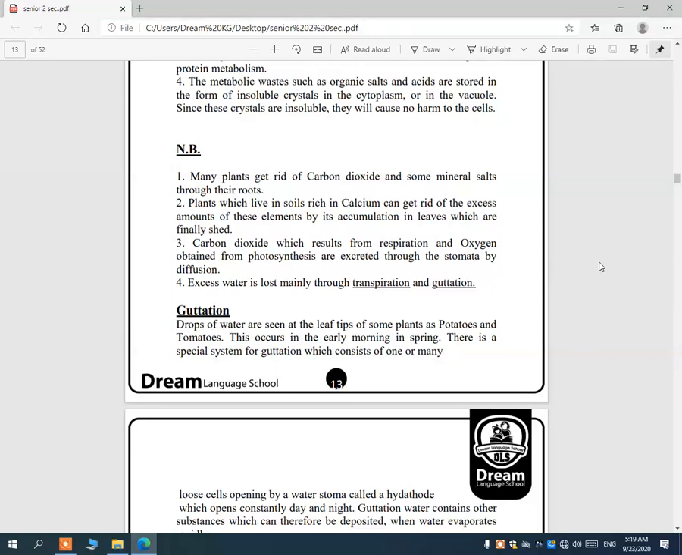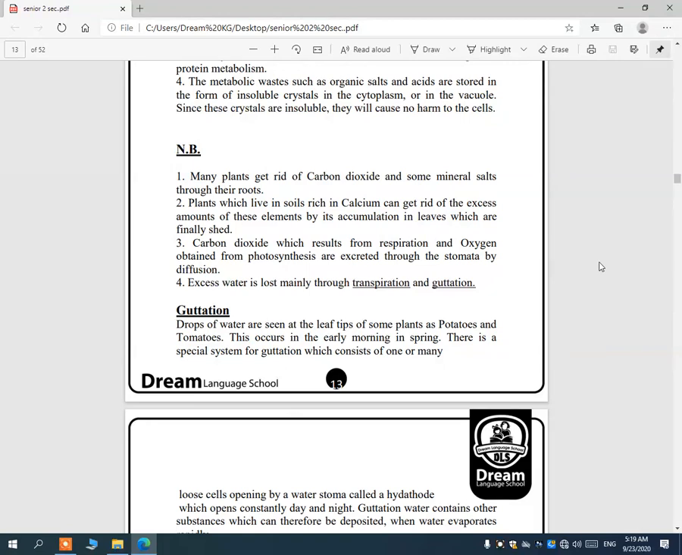What is the meaning of guttation? Guttation: some drops of water are seen at the leaf tips of some plants, like potatoes and tomatoes. This occurs in the early morning in the spring.